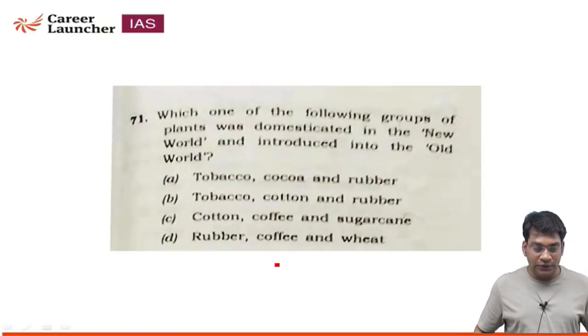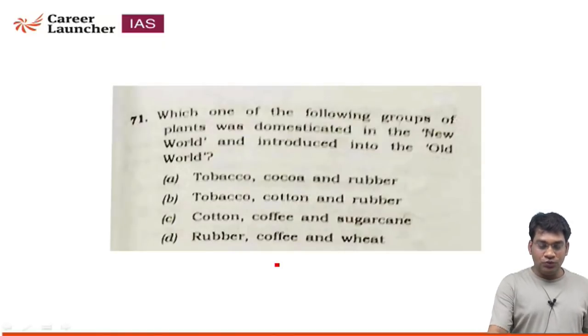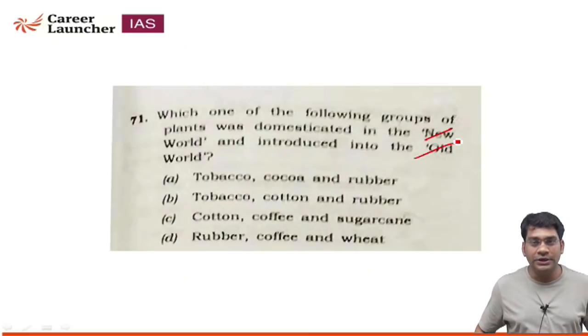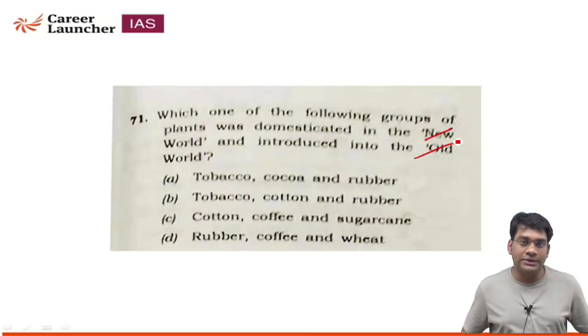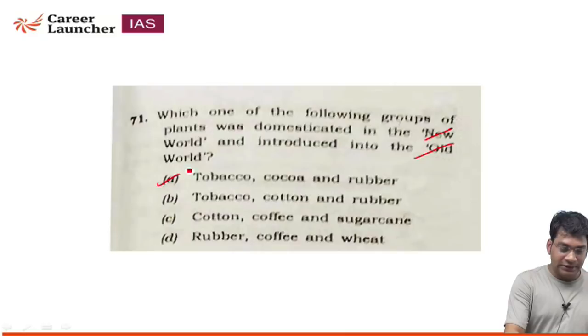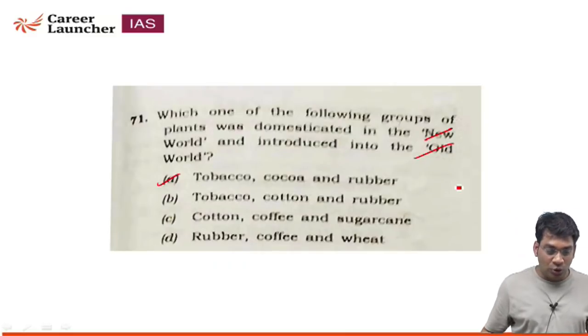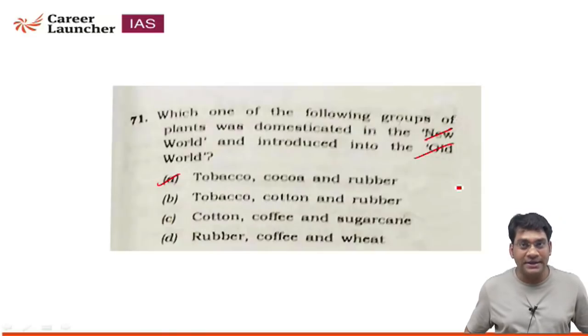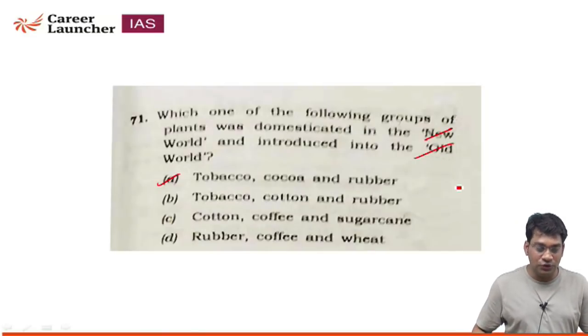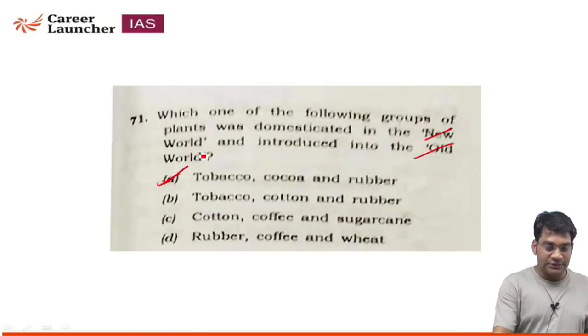71. Which one of the following groups of plants was domesticated in the New World and introduced into the Old World? What is New World and Old World? Basically, Old World includes the colonial governments, like the British government, which introduced crops in their colonial territory. Among the 4 options, option A, that is tobacco, cocoa and rubber, was introduced by the Old World, but at present it is domesticated in the New World. So option A is the correct answer.